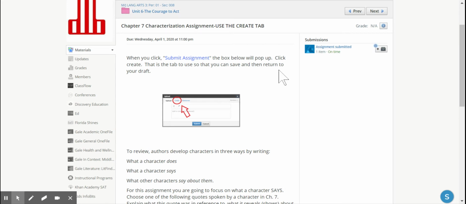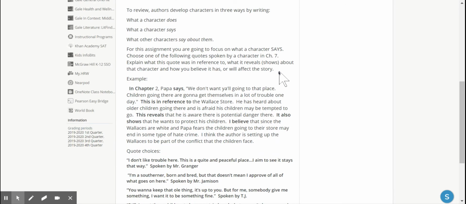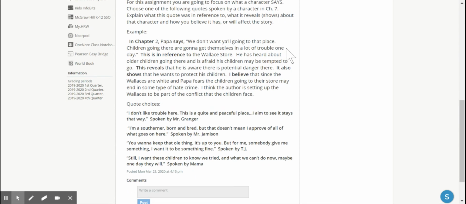But let's talk about what's supposed to be in the assignment, because this is why some of you need to fix. So we're talking about what a character does, what a character says, or what another character says about them. Those are the three ways you learn about characters in a story. For this assignment, we're looking at something a character says. You'll notice that there are some specific things that you are supposed to have.